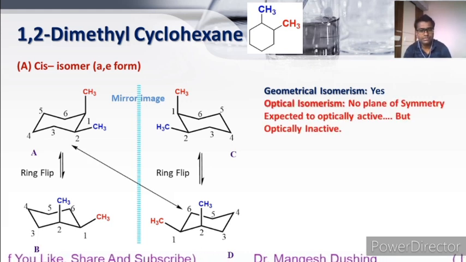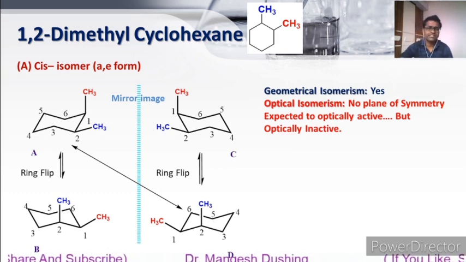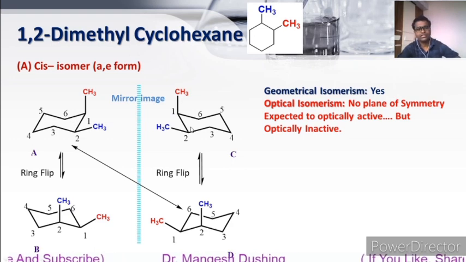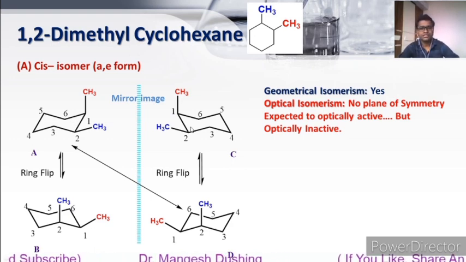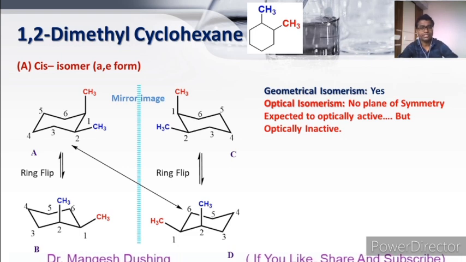Is optical isomerism possible, yes or no? It seems there is no plane of symmetry and these mirror images are not superimposable. So expectedly these should be optically active compounds, but these are optically inactive compounds. Now we will see why.